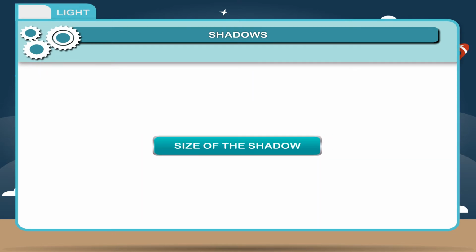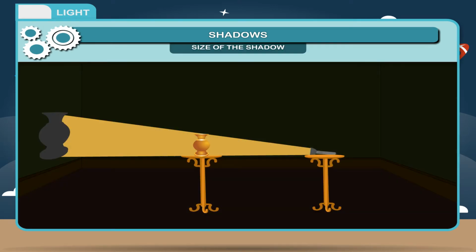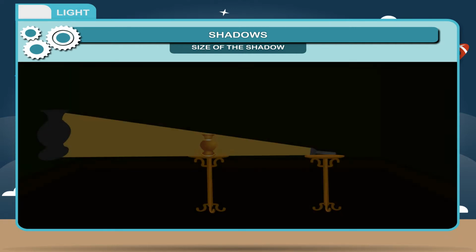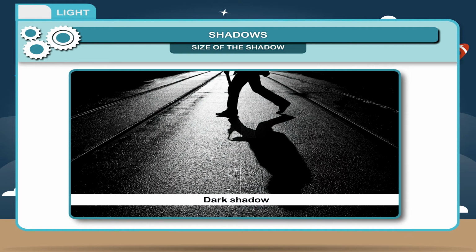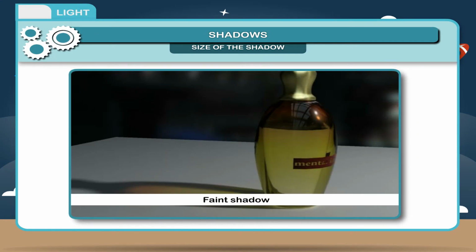Size of the shadow. 1. The size of the shadow depends on the position of the object and its distance from the source of light. The object closer to the source will cast a bigger shadow. 1. An opaque object casts a dark shadow. 2. A translucent object casts a faint shadow.